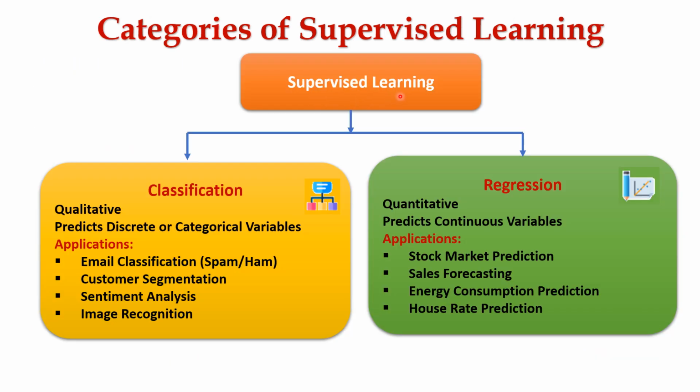Supervised learning can be categorized into two main types based on the nature of the output. The first one is classification. It is qualitative. It predicts discrete or categorical variables. Applications of classification are email classification, customer segmentation, sentiment analysis, image recognition, and more. The next type is regression. It is quantitative. It predicts continuous variables. Few important applications are stock market prediction, sales forecasting, energy consumption prediction, house rate prediction, and so on.